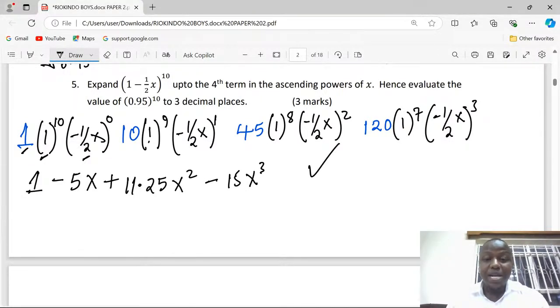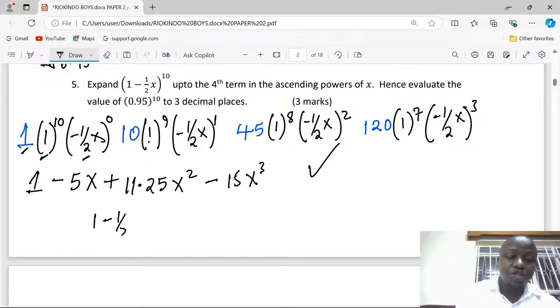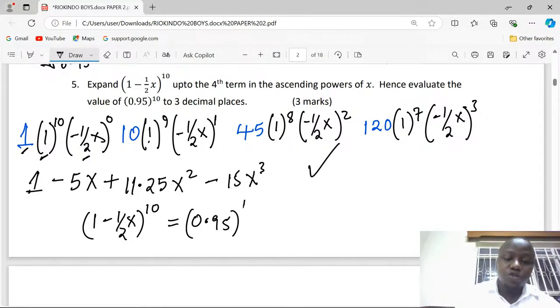So now we can talk of the use of such an expansion to evaluate 0.95 raised to the power of 10. So ours is to equate 1 minus 1 over 2x, raised to power 10, being equal to 0.95 also raised to power 10. This will imply that the bases are equal.